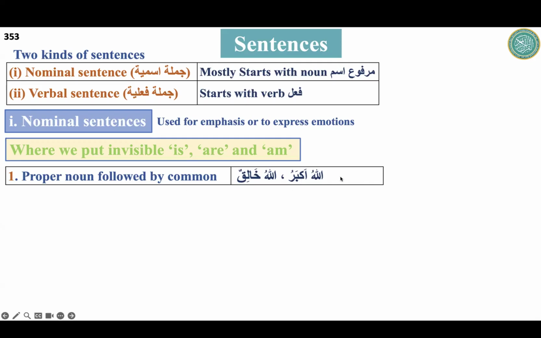When there is a proper noun followed by a common noun, then you have to put these helping verbs, is, am, are, whatever it is, after the proper noun. Like Allahu Akbar, Allah is bigger. Allahu Khaliqun, Allah is creator.